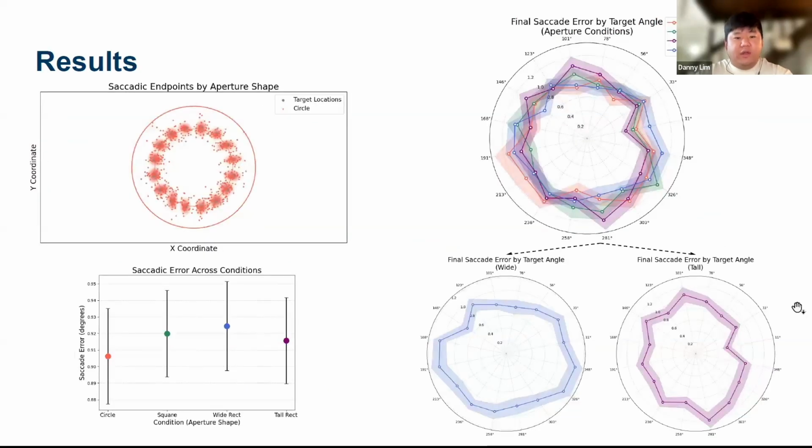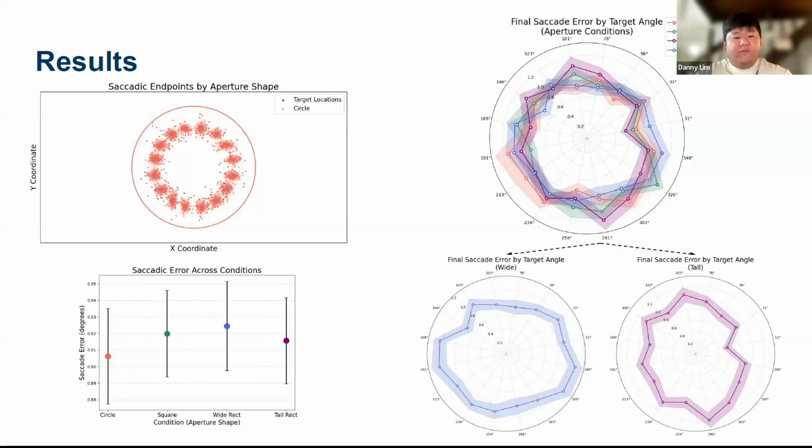As mentioned earlier, we measured saccadic endpoints. Here's an example showing the distribution of saccade endpoints for the circle aperture condition. From this data, we also computed the average recall error at each target position within each aperture. Looking at overall error, shown in the bottom left plot, it didn't differ significantly across conditions. So on average, participants were equally accurate regardless of aperture shape.